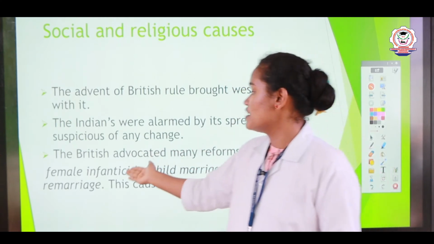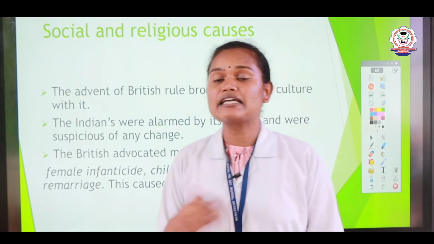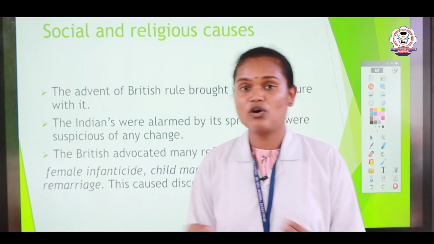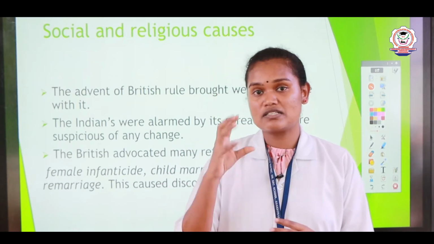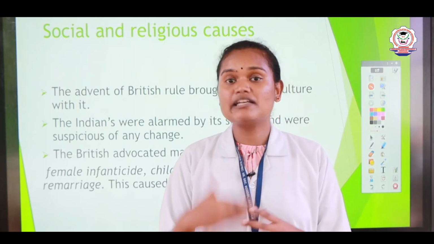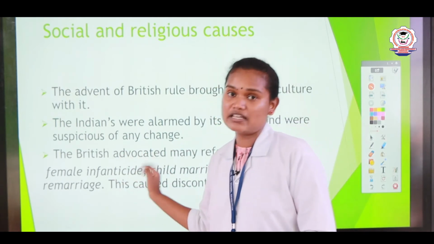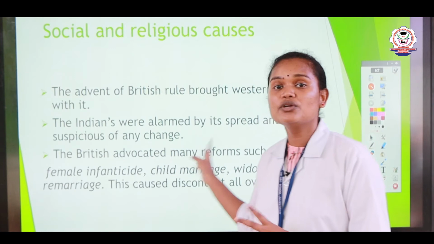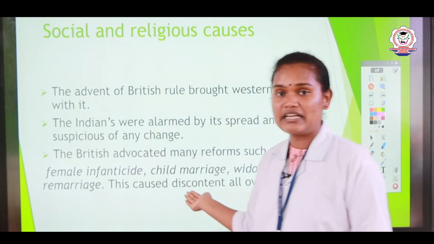Then next one is female infanticide. Female infanticide means deliberately killing the female child or baby girl. They find out the sex and deliberately do that. That is known as female infanticide, and it also existed in India during that period. Then next one is child marriage.